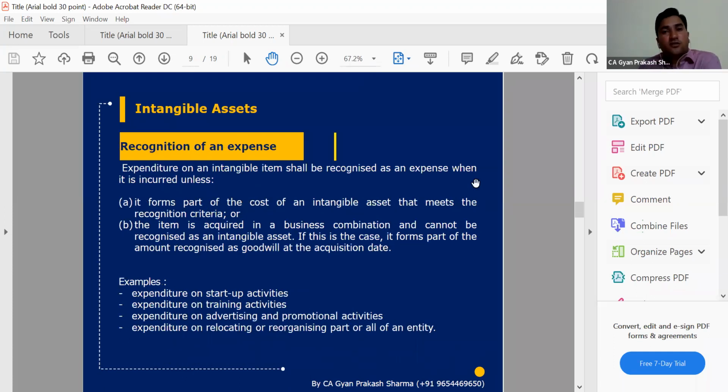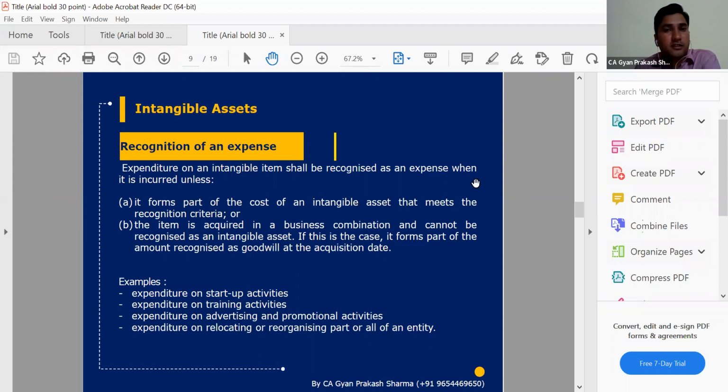We need to identify whether an asset can be intangible. That depends on whether we are able to take benefit in future, plus whether we can readily measure the cost incurred on that particular asset. So if both criteria are met, then we can recognize the intangible asset.